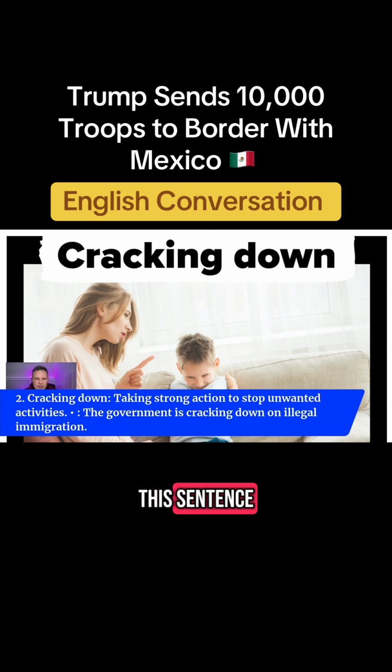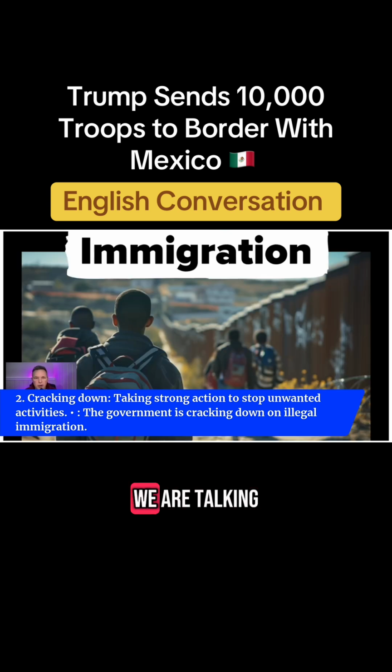Let's look at this sentence. The government is cracking down on illegal immigration. And don't worry, we are talking about immigration next.